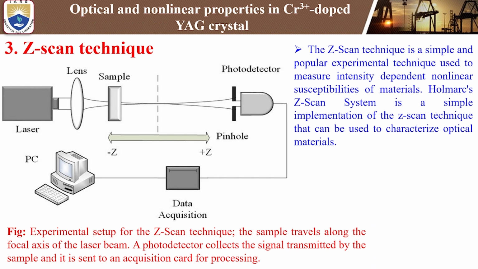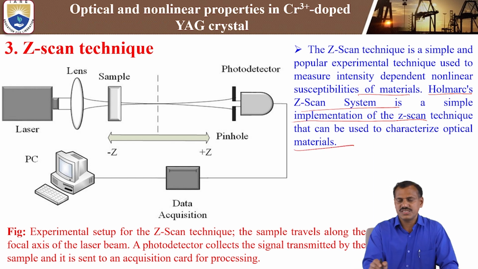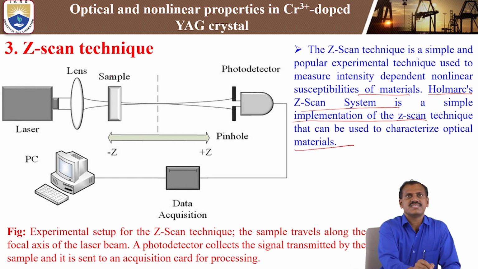The Z-scan technique is a simple and popular experimental technique used to measure the intensity dependent nonlinear susceptibility of the material. Hallmark's Z-scan system, provided by the Hallmark company, is a simple implementation of the Z-scan technique that can be used to characterize optical materials. This is the Z-scan method.